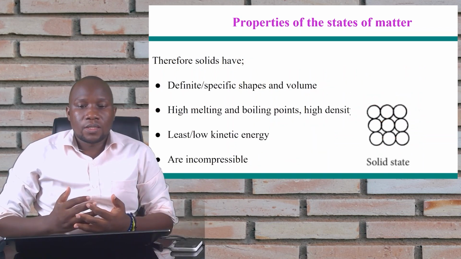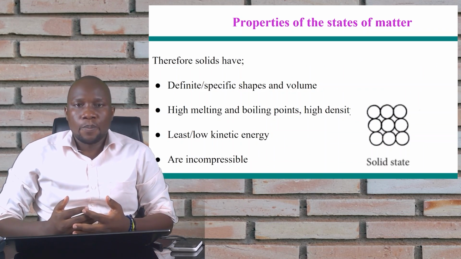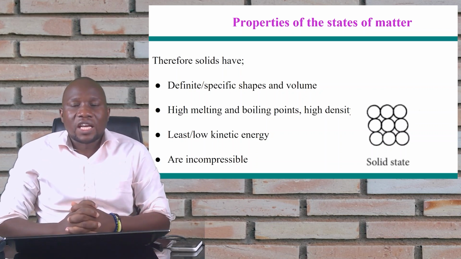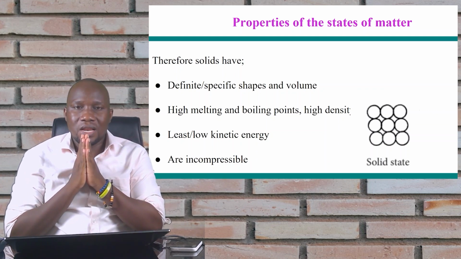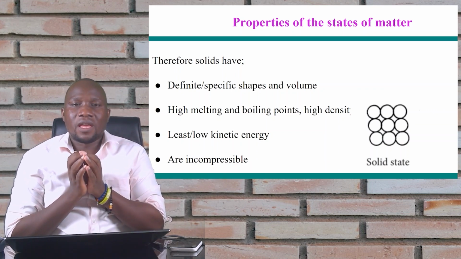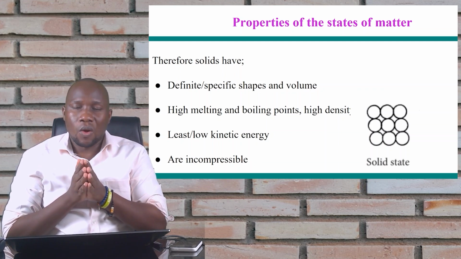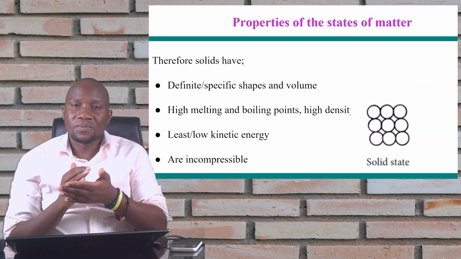So because the particles in solids are held together by strong forces of attraction, and the particles are very tight, it means that they have a definite shape and volume.